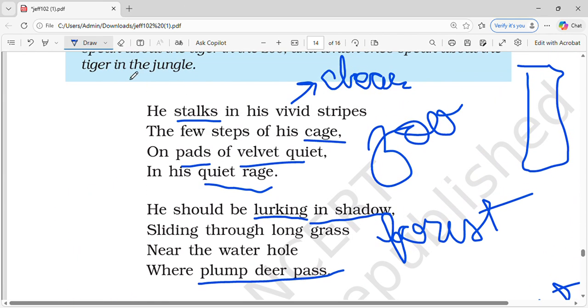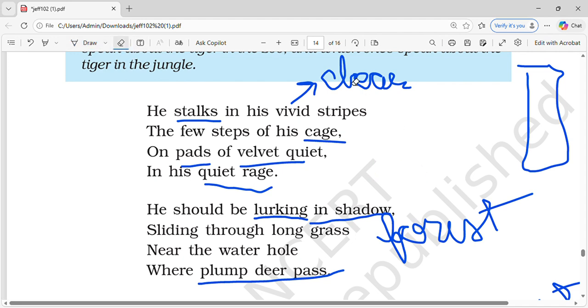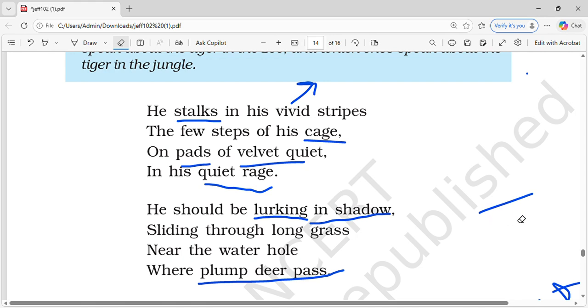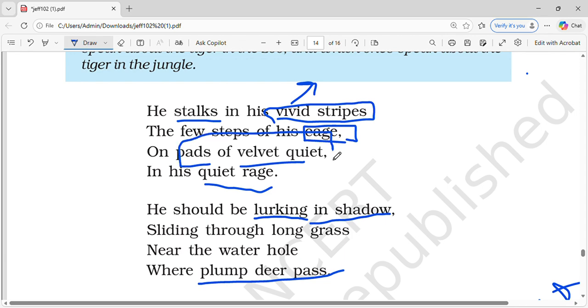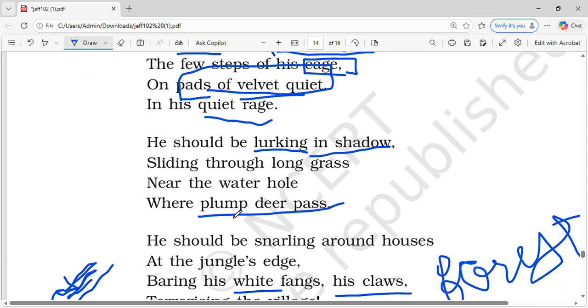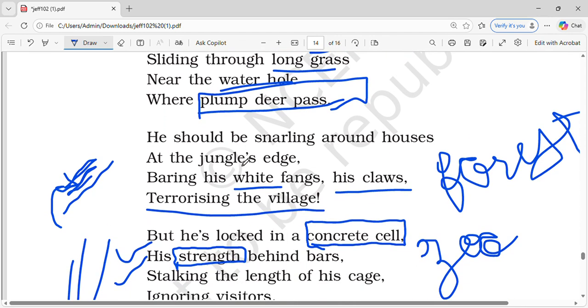Okay, time for keywords. Keywords क्या है keywords? Let me just tell you. Stalk से keyword है, very important. Vivid stripes is your keyword. Cage is your keyword. Okay, pads of velvet white are your keywords. Quiet rage is your keyword. Lurking in the shadow is your keyword. Long grass is your keyword. Plump deer pass is also your keyword. Waterhole is also your keyword.